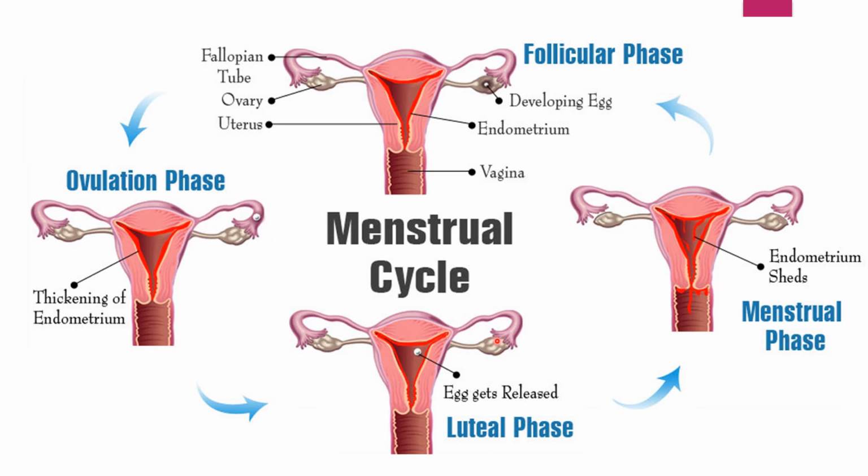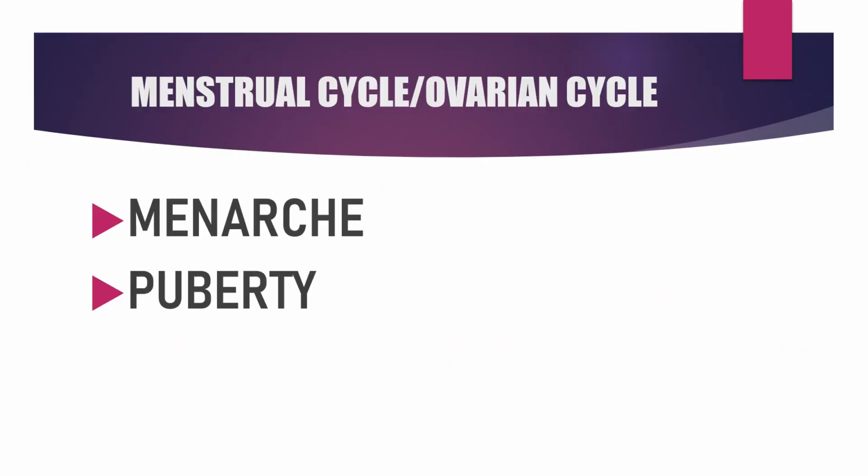But before we start with the actual menstrual cycle, I would like to introduce some terms involved in this, and if you want, I can come back to the same slide. There are some terms involved in the menstrual cycle, or ovarian cycle. First of all, menarche.